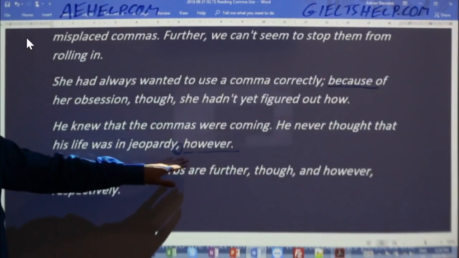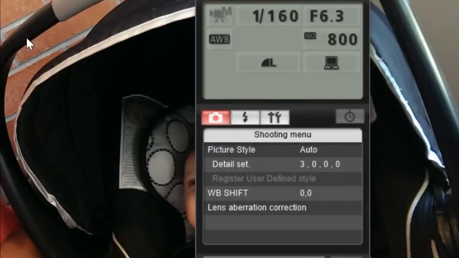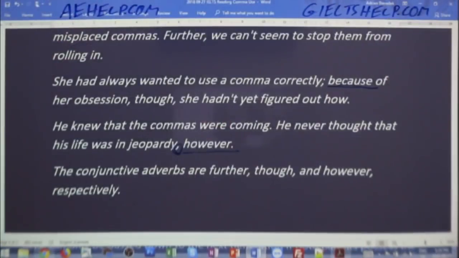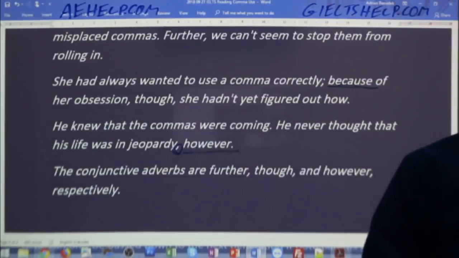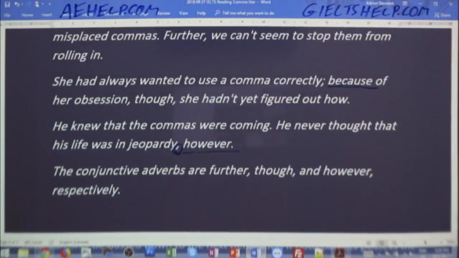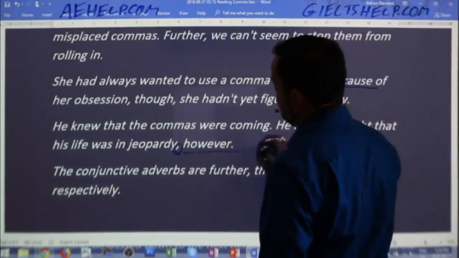So again, you need them when the conjunctive adverb is used at the beginning of a sentence, in the middle, or at the end. These are very important commas. If they're not there, the sentence reads very awkward for a fluent English speaker, for a professional English user. And you definitely don't want to make that mistake. If you do make mistakes like this in your IELTS Task 1 or Task 2, then you will lose marks.